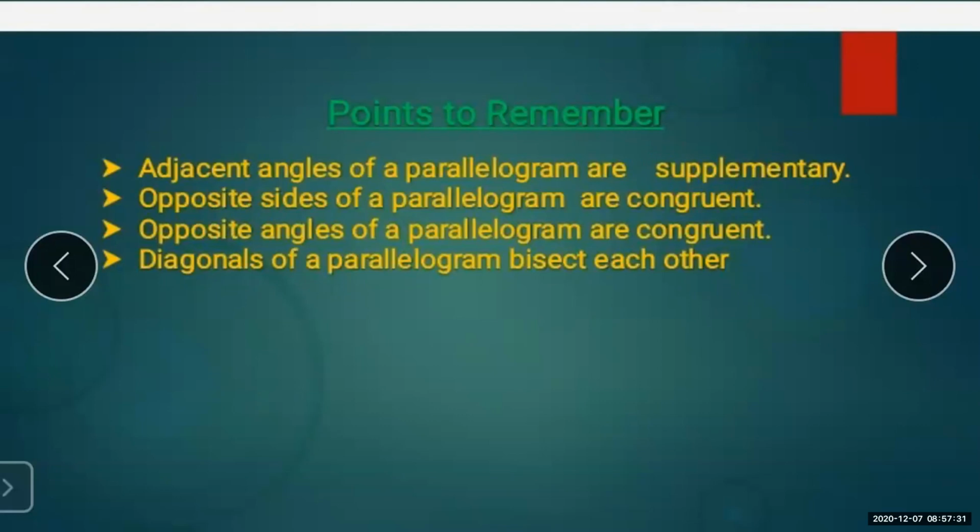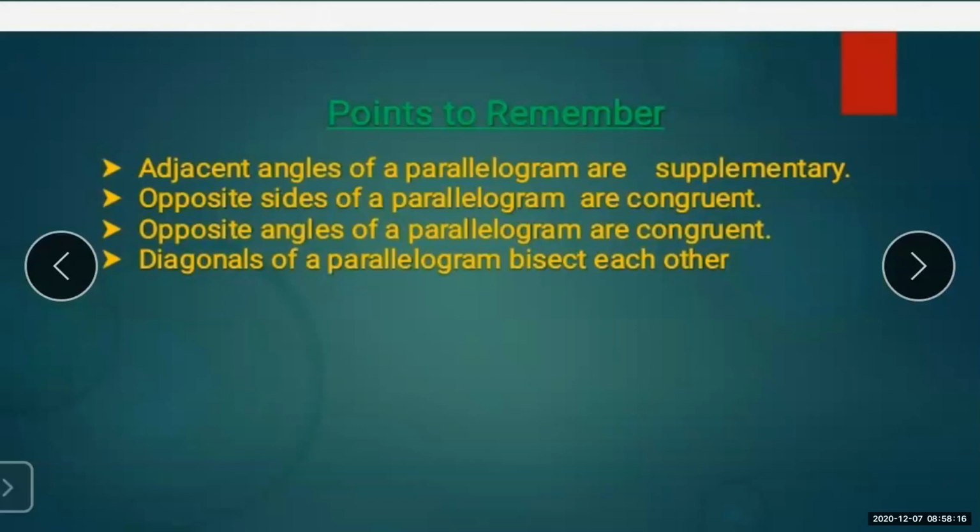The second property is that opposite sides of a parallelogram are congruent. As I told you, if the pair of opposite sides in a quadrilateral is parallel, then we say that the quadrilateral is a parallelogram. So here, if the pair of opposite sides are parallel, then they have to be congruent. So the second property holds that opposite sides of a parallelogram are congruent. Now the third one, opposite angles of a parallelogram are congruent. Okay, the opposite angles in any type of parallelogram are congruent.